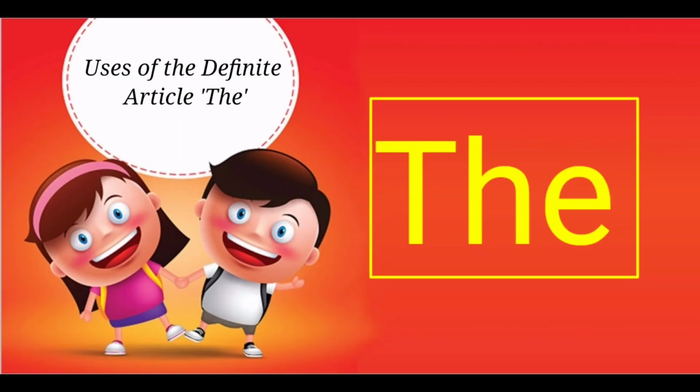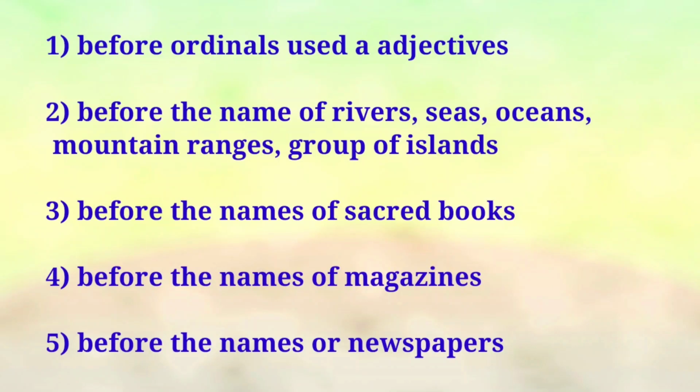Okay students, now we are going to learn about the uses of the. See here, before ordinals used as adjectives. What is an ordinal? Yes, first, second, third, fourth. When you say one, two, three, it is called cardinals. First, second, third, fourth, these words come under ordinals.